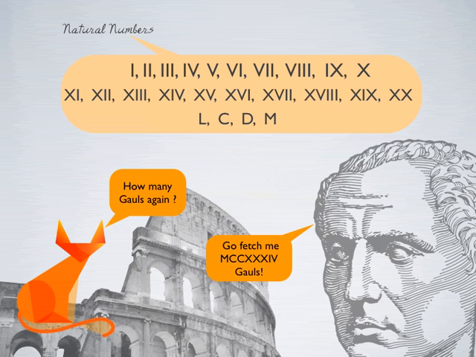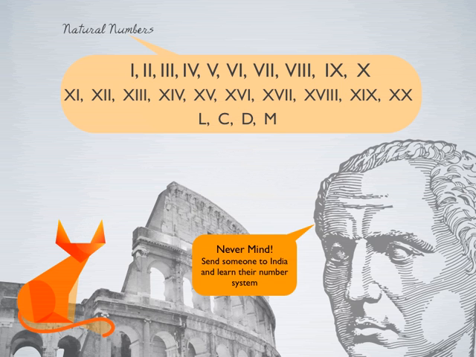Second problem was that the notation for large numbers grew increasingly complex. Right? In this example, MCCXXXIV represents 1234. But this notation is complex to decipher. So it was not a very good number system.